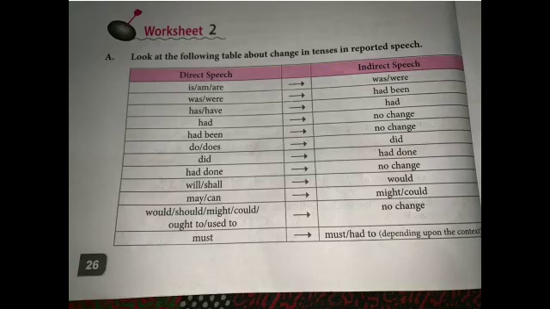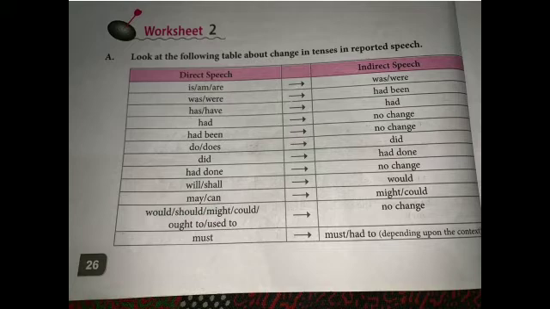First of all, you should know what is direct speech and what is indirect speech. The sentences are actually words spoken by two people. These sentences are presented in direct speech. The sentences in the box are reported by someone else in their own words. These are indirect speech. In reported speech there are many rules, so here is a table of rules. When you learn these rules, only then will you be able to solve narration.